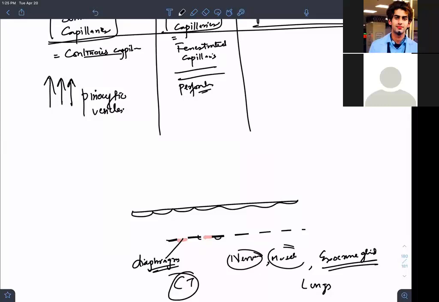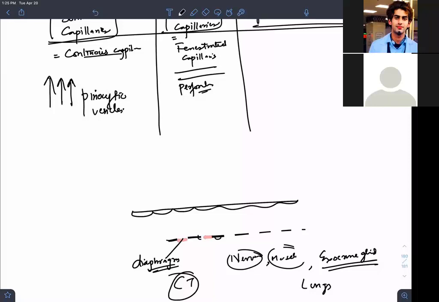Continuous capillaries, continuous basal lamina. Fenestrated capillaries, continuous basal lamina. But where are the windows present, sir? They are present in the endothelial cells. So perforations in the endothelial cells are called fenestrated capillaries.